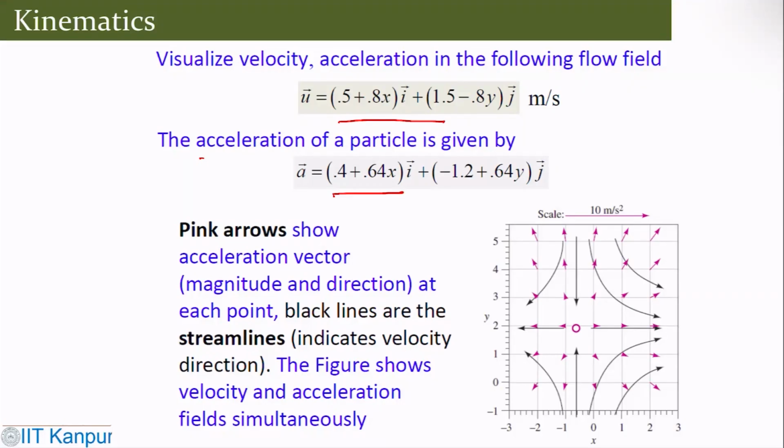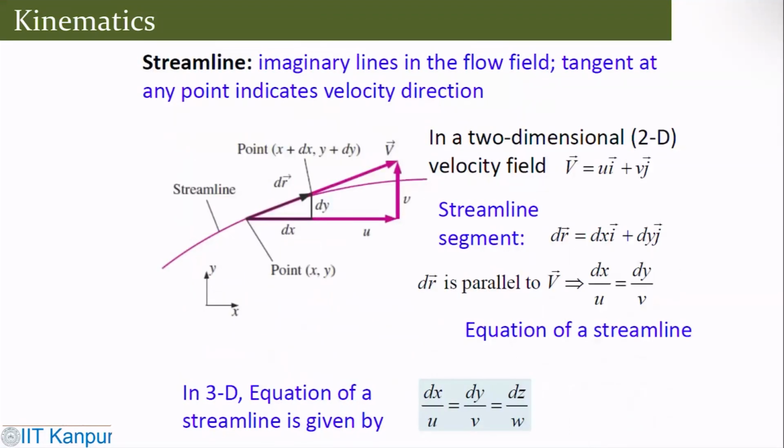Obviously, as soon as we say that, the question that comes up is: what is a streamline? A streamline is an imaginary line in the flow field. The tangent at any point of the streamline indicates the velocity direction. That means if this is my streamline, then the tangent here would indicate the flow direction.